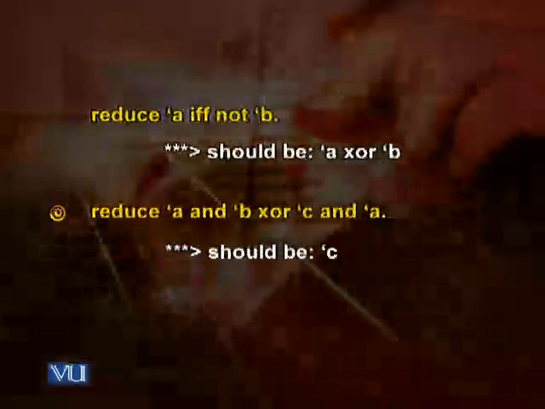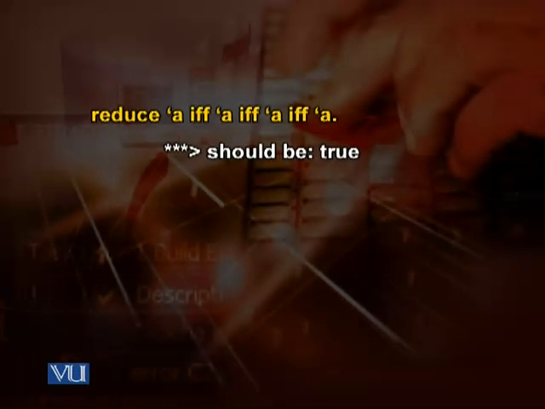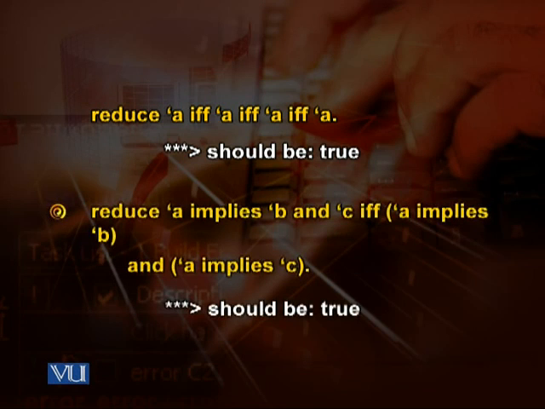So in this particular case, the result depends upon the values of A and B. So we cannot say whether this thing is true or false, but we reduce it to our original formulation A XOR B. Similarly, reduce A and B XOR C XOR B and A. It should be reduced to C. Reduce A if and only if A, if and only if A, if and only if A should be true. Reduce A implies B and C if and only if A implies B and A implies C should be true. So see how things work here.